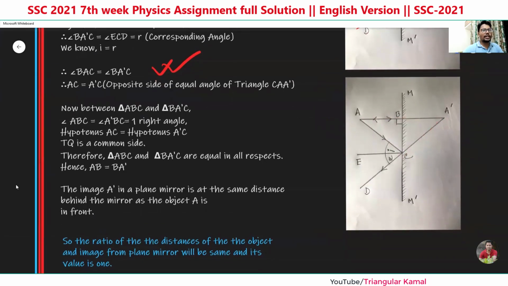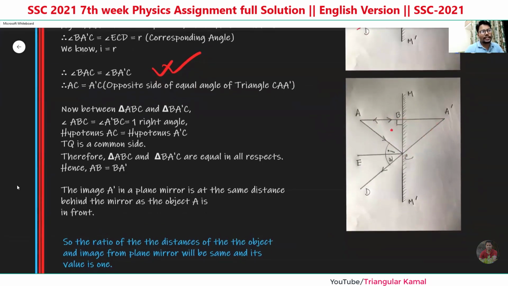There are two triangles here. This is the first triangle considered, and this is the second triangle. In the two triangles, this is a right angle and there is also a right angle. AC is the hypotenuse of this triangle and A prime C is the hypotenuse of this triangle.